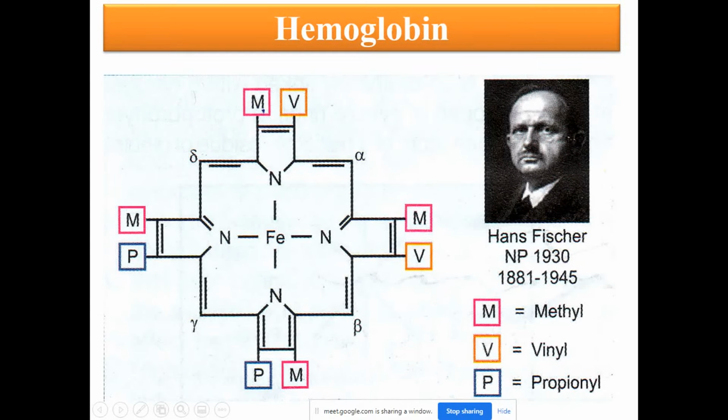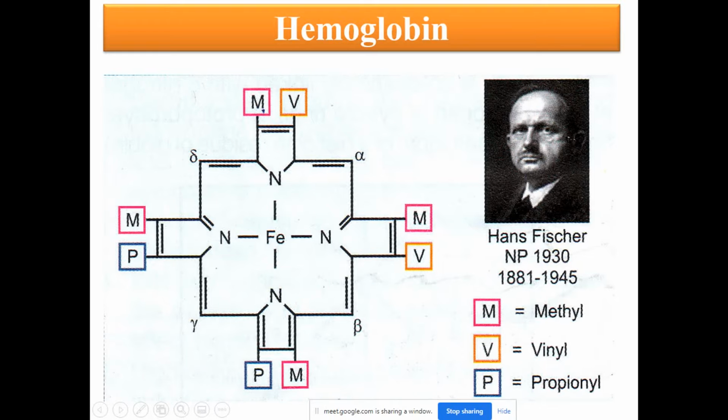Franz Fischer is the one who got the Nobel Prize for the structure of heme present in the hemoglobin. Now see here, as I said, the structure of heme consists of a central metal atom called iron, and iron valency is 6. 6 means it can form a maximum of 6 single bonds, and out of the 6 bonds, 4 bonds are with the 4 pyrrole rings.